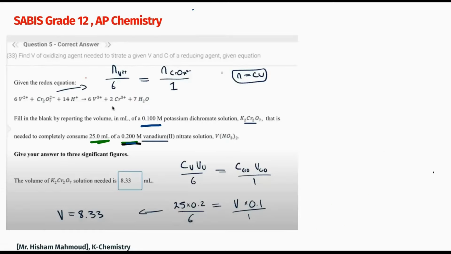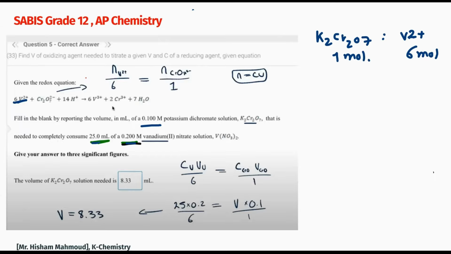Okay, in this question number 5, I need to find the volume of one of the titrants against the other one. So I'm making a titration between potassium dichromate and vanadium. There are two methods to answer this. The indirect method, which some people find a little bit easier, and the direct method, where it's rare to make a mistake. And we can see the ratio says that I have 6 moles of this one reacting with 1 mole of this one.